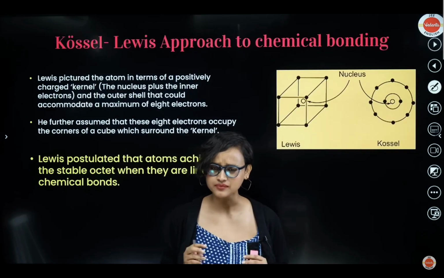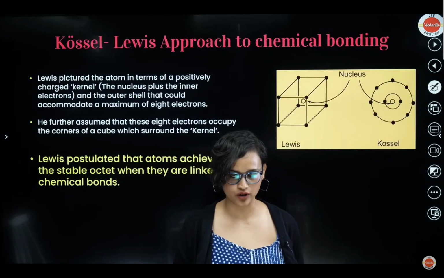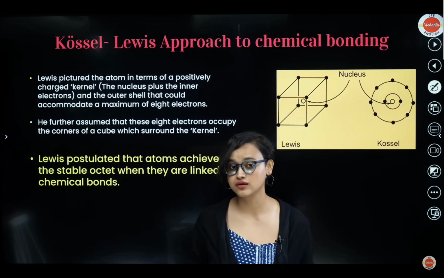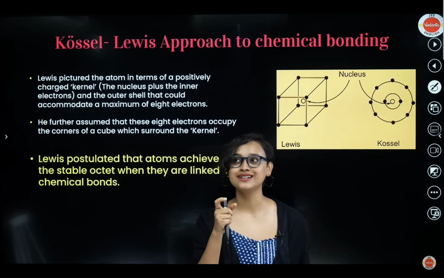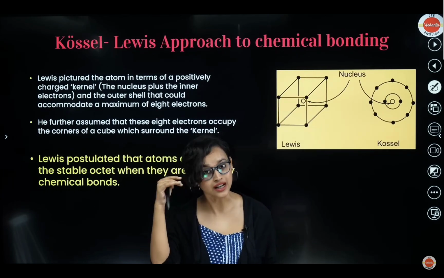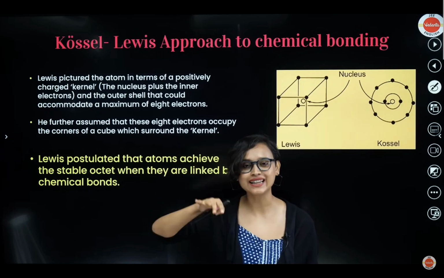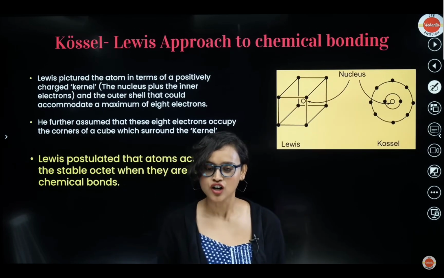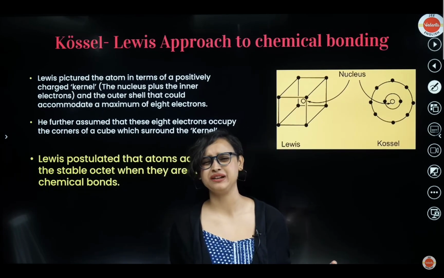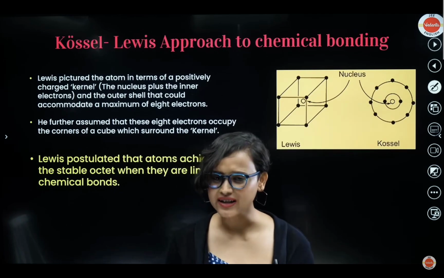I'll definitely answer. Now moving on, the Kossel-Lewis approach to chemical bonding. What did these guys say? Why is it so important? Kossel and Lewis's approach to chemical bonding actually came up during Bohr's time. When Bohr had given his atomic theory, they took some inspiration from there, and that's when they came up with their approach to chemical bonding. Now Kossel says that let's not make our life too tough, and he says, you understand how the atom is, right?